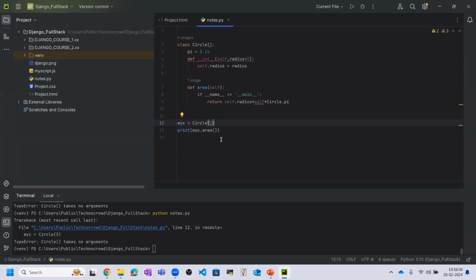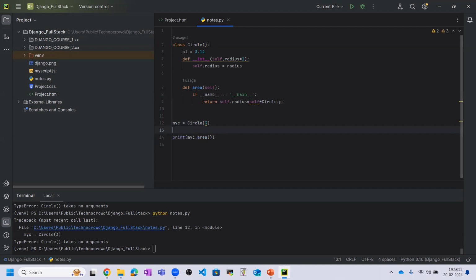So let me give the myc dot radius equal to 100. Now